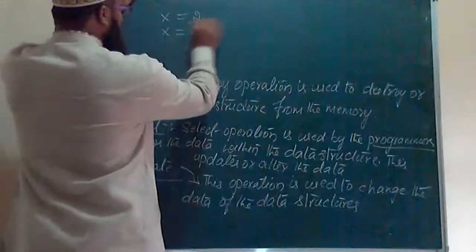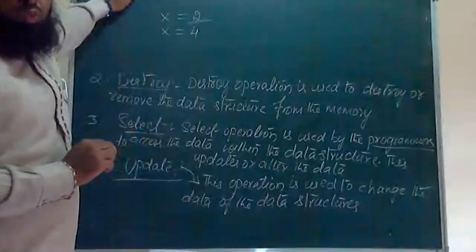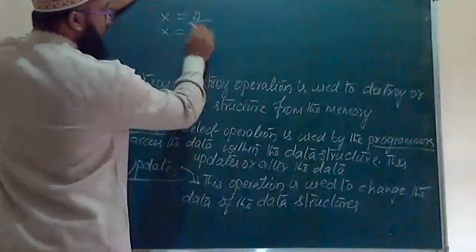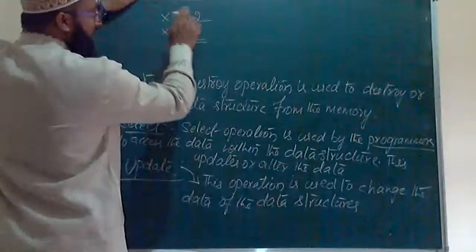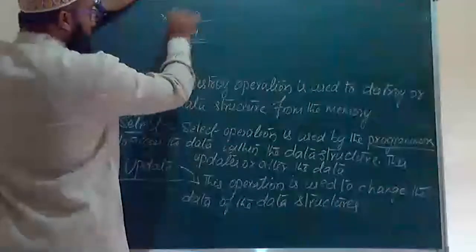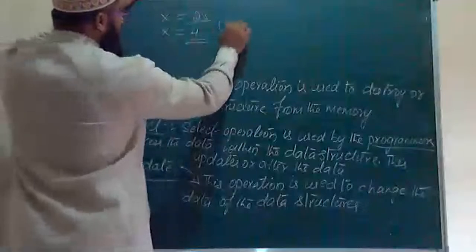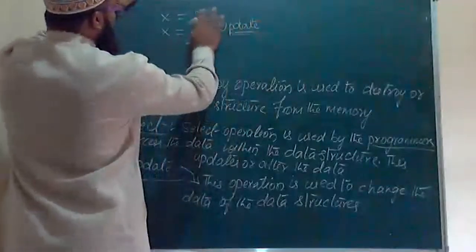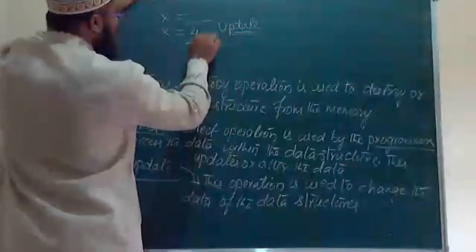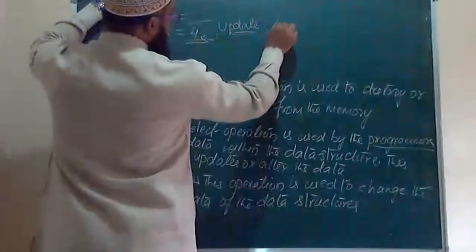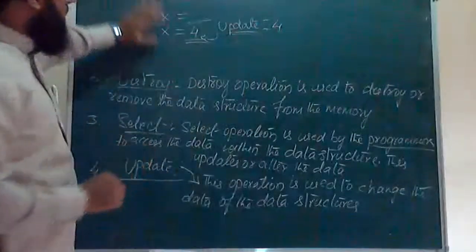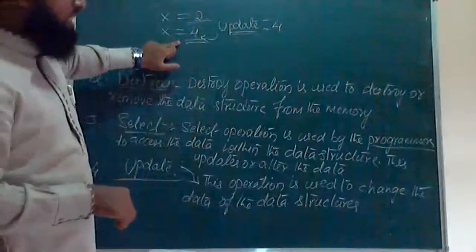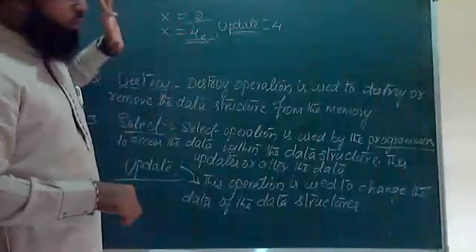Before, we gave the value as 2, and after that we gave the value as 4. It means at first the value of x is 2, then after using update operation the value of x has changed to 4.